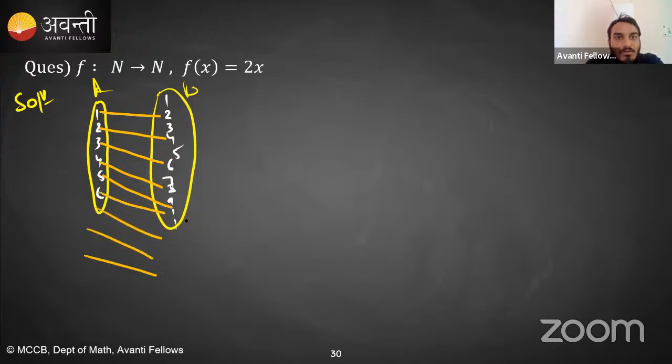Okay, right? So you can easily see that all the elements from set A have a different image in set B. So you will say this is a one-one function, right? Is that clear? Is that clear? Any doubt?